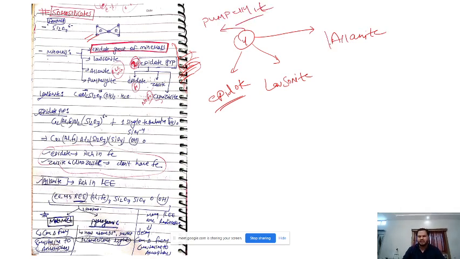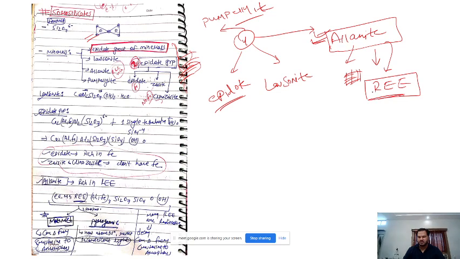Actually, you won't find allanite in most of the books or even in important questions. But I covered this because a few days ago there was news about this mineral, related to mining in China. The important part of this mineral is that it is rich in rare earth elements. I am sure you covered rare earth elements yesterday in geochemistry, and rare earth elements are very important for the electronics industry, for batteries, and the future automobile industry, and for other purposes also. They are used in almost all industries.